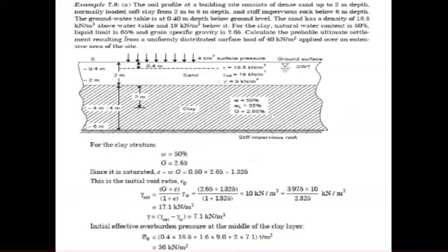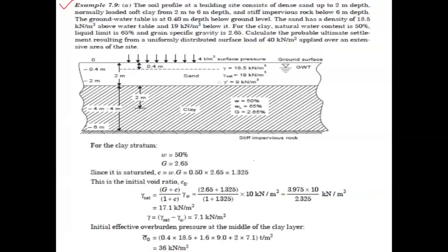The soil profile at a building site consists of dense sand up to 2 meter depth, normally loaded soft clay from 2 meter to 6 meter depth, and stiff impervious rock below 6 meter depth. The groundwater table is at 0.4 meter depth below the ground level.